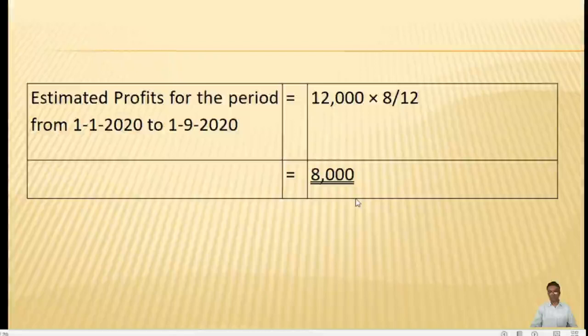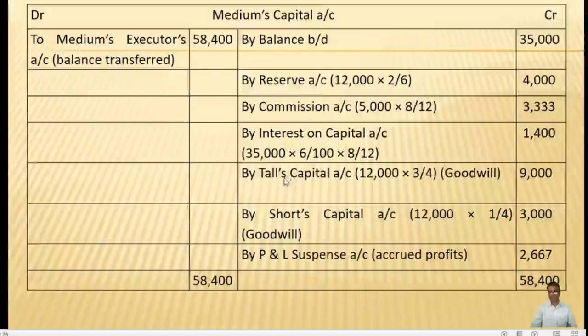So the goodwill is adjusted among the remaining partners, Tall and Short, in their gain ratio.